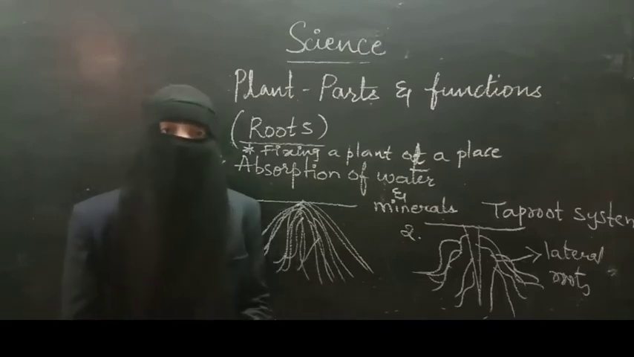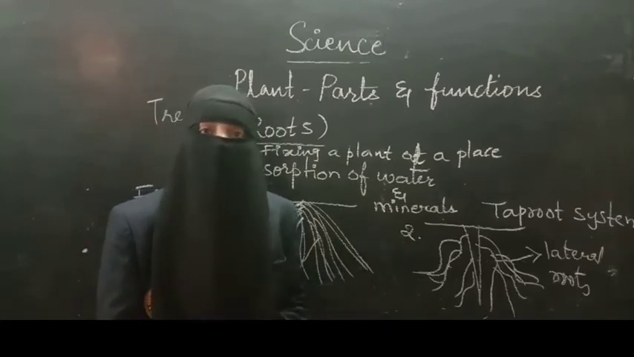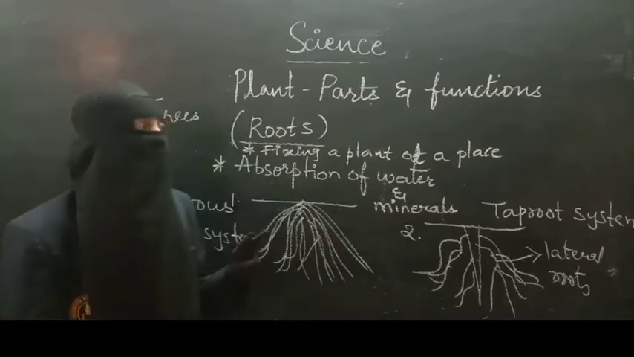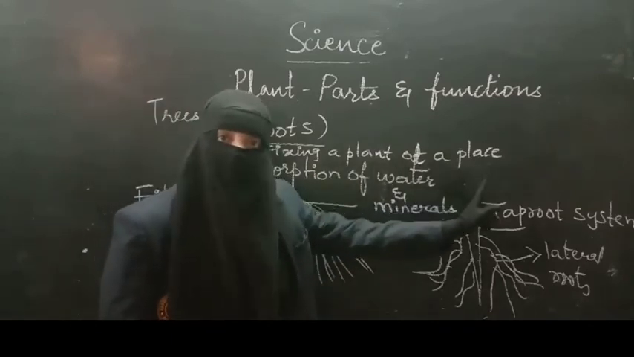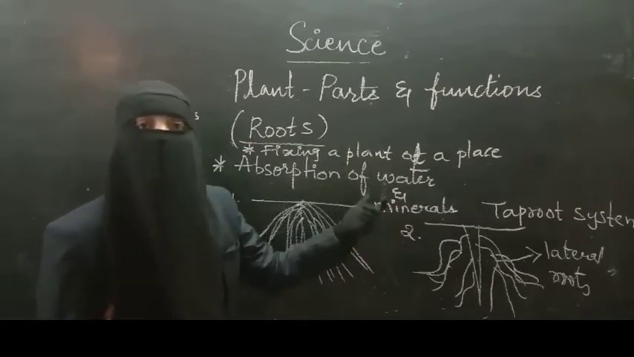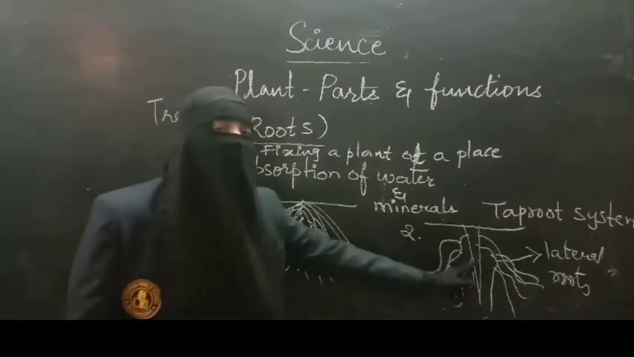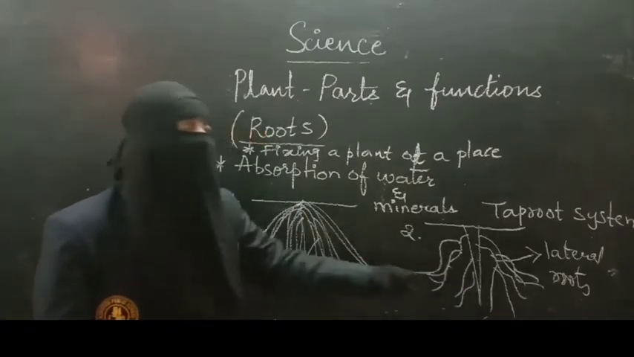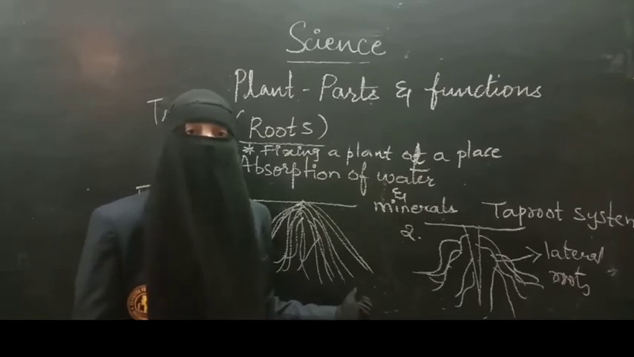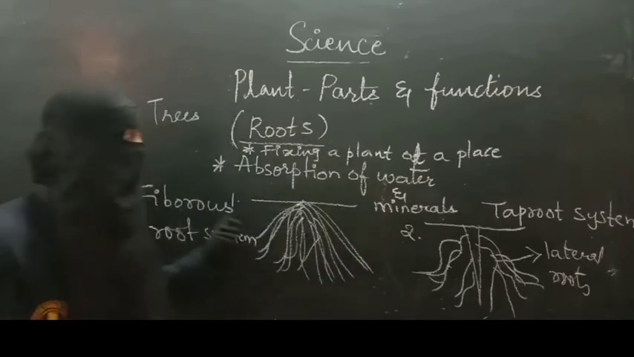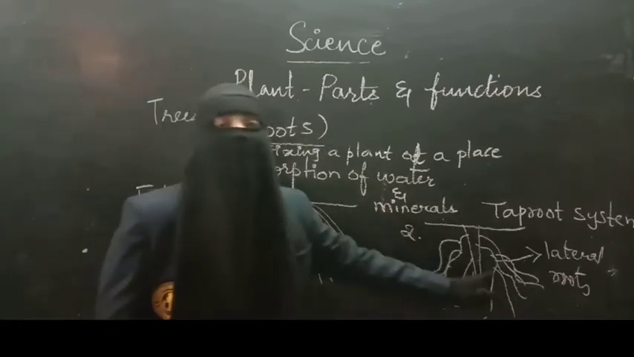Now you have a clear understanding of what roots are. Roots are the part of a plant which are present under the soil. Roots perform two functions: fixing a plant at a place, and absorption of water and minerals. Roots are of two types, fibrous root system and taproot system. These are called root systems. How many types of root systems are present? Two. What are those? Fibrous root system and taproot system.